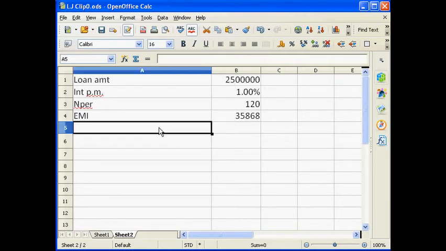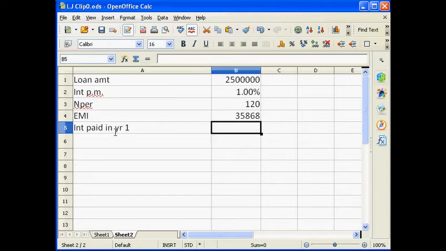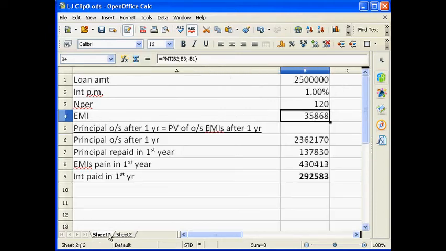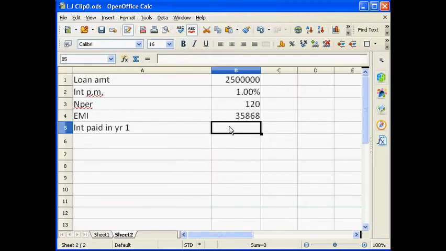Right? Now in the second way of doing it, we can find out the interest paid in year 1 in one single step. See, in the previous calculation, we did a lot of steps to reach this figure, right? In the second way, we can actually do it in one single step by using the cumulative interest payment function.